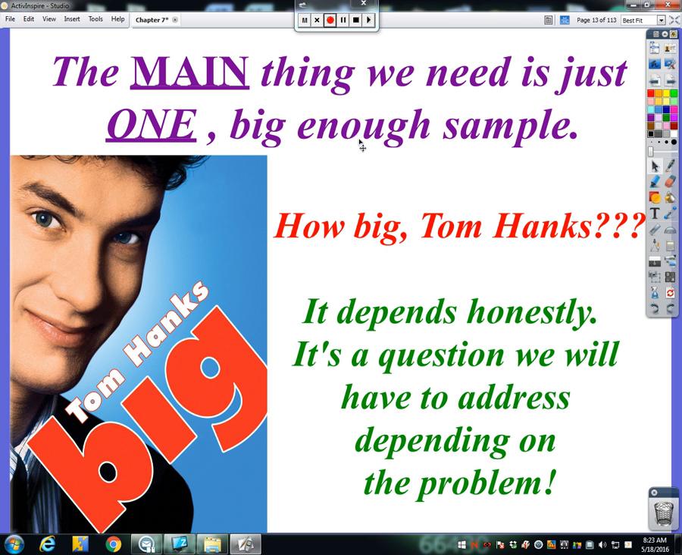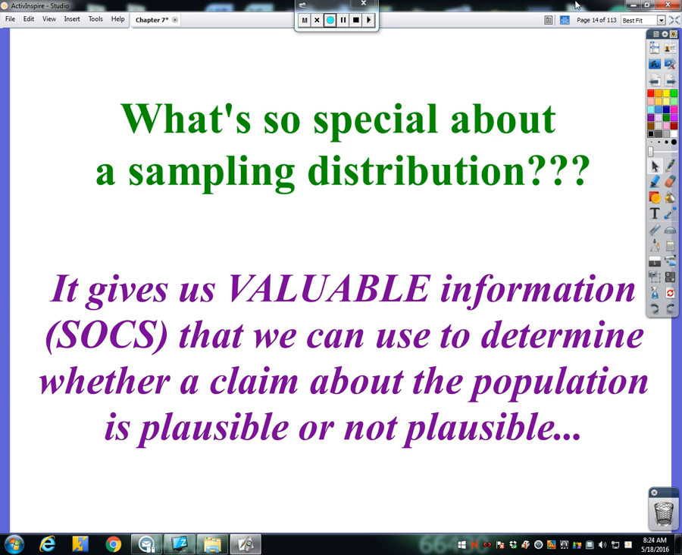How big of a sample size do we need? Well, it really depends. It depends on some factors, and those are factors that we will discuss throughout this chapter. So what is so special about a sampling distribution? Well, the sampling distribution gives us valuable information. It tells us the shape, the center, and the spread, so that we can try to calculate some probabilities, hopefully using some normal distribution calculations.